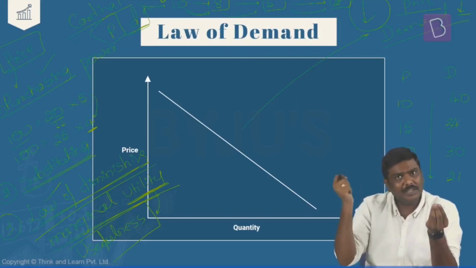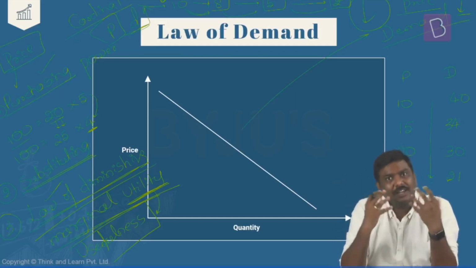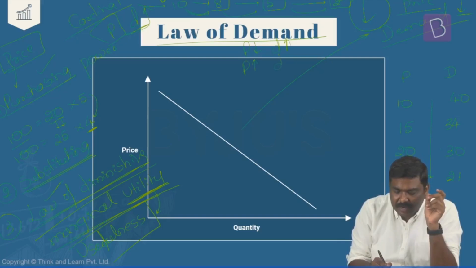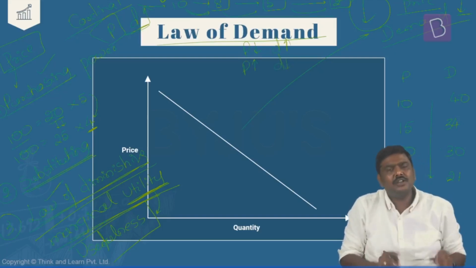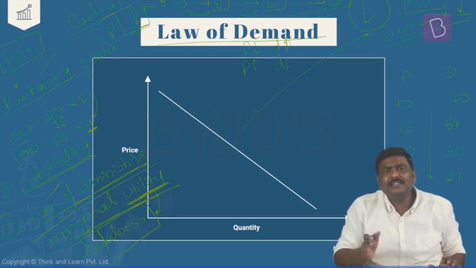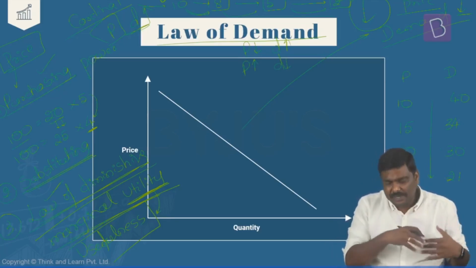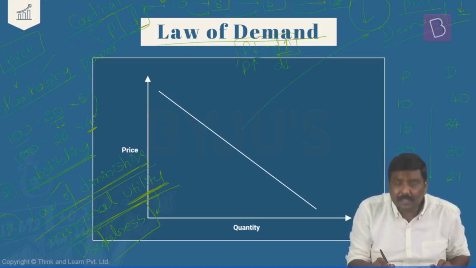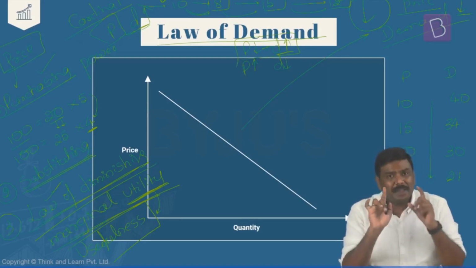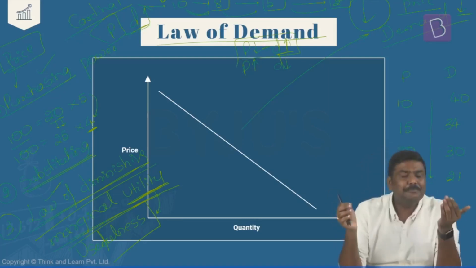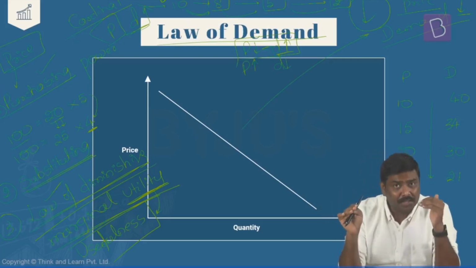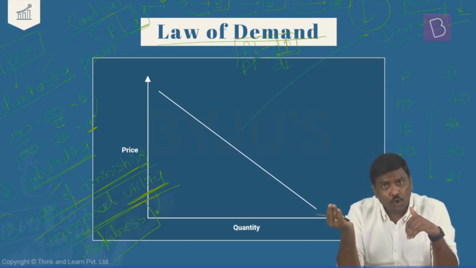Again, if you know how to go from demand to price, please do that. But generally, when we use the law of demand, we say that if price comes down, demand goes up. And when the price rises, demand will fall. This is the reverse correlation or negative relation that exists between price and demand. Now you will say, sir, anyways, price is coming down, demand is rising, so I'll read it like this: demand rises and the prices go down. No, that is wrong, because please understand the sequence here. The price goes down, hence the demand goes up.